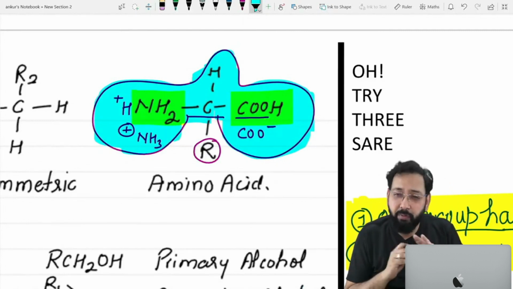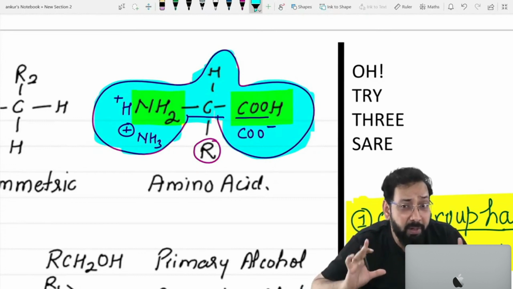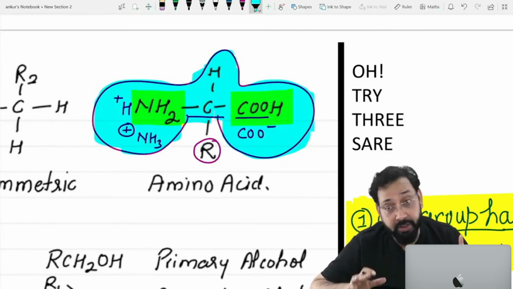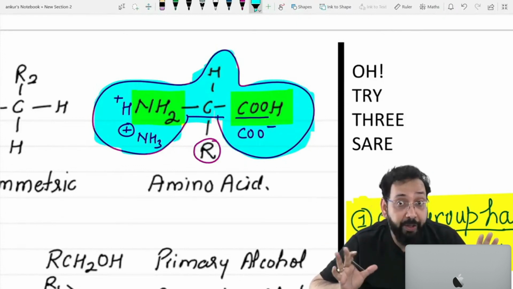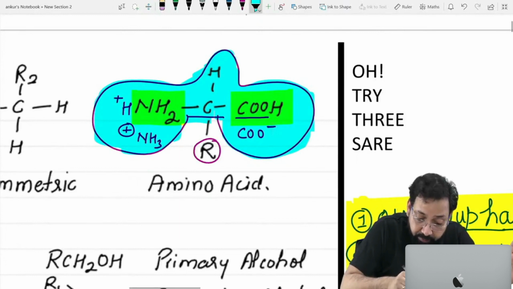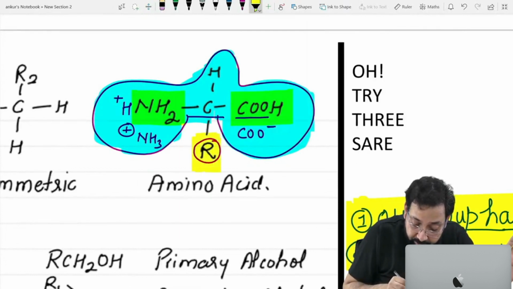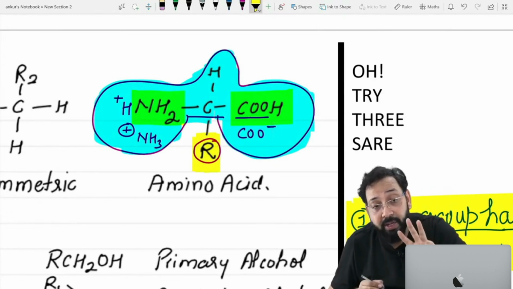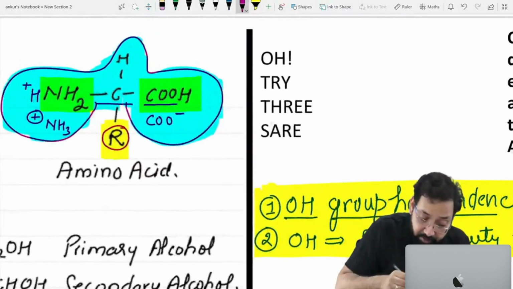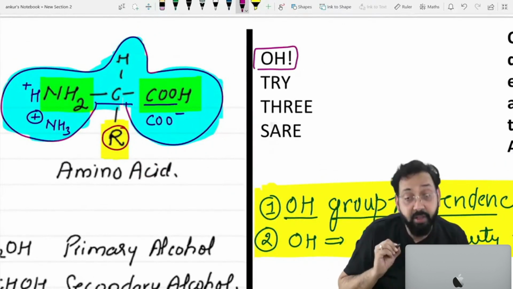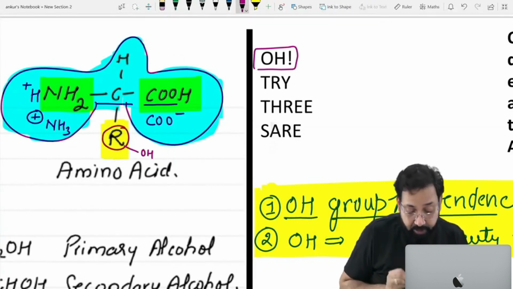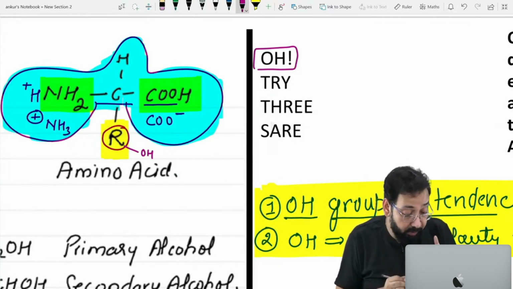And we found that there are 20 amino acids which take part in protein synthesis. How many amino acids are there? 20 amino acids. We will discuss in detail. In all these 20 amino acids, this portion is common, except R group is different. We found that there are 3 amino acids which have OH group in their side chain. Mnemonic is O tri 3, means R group is having OH. 3 amino acids are having OH group in their side chain.